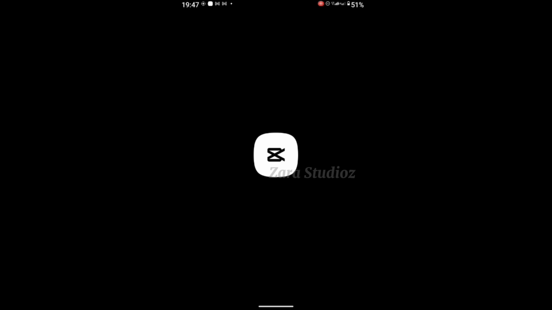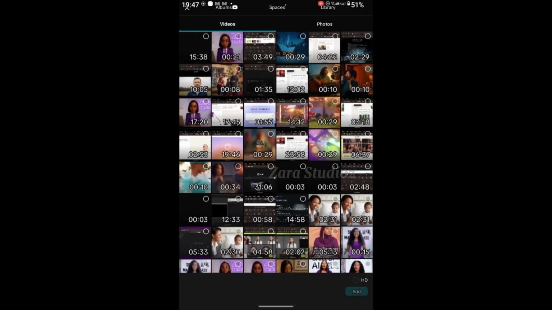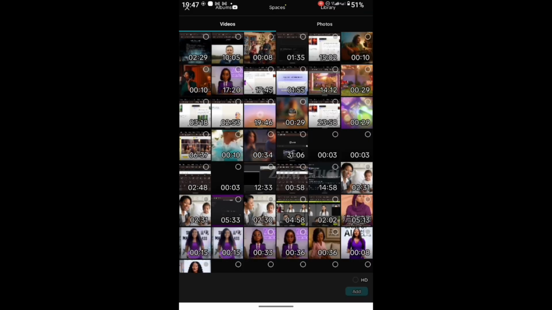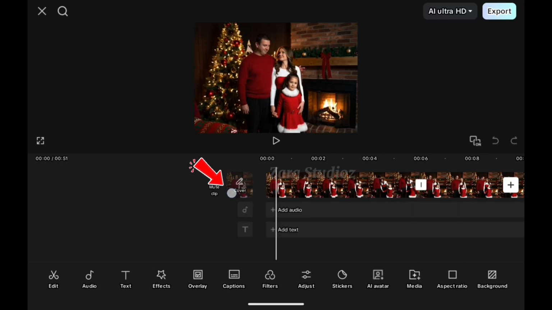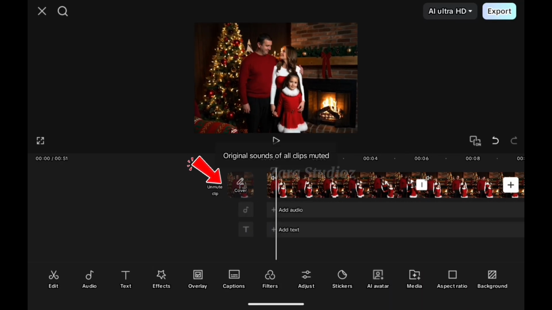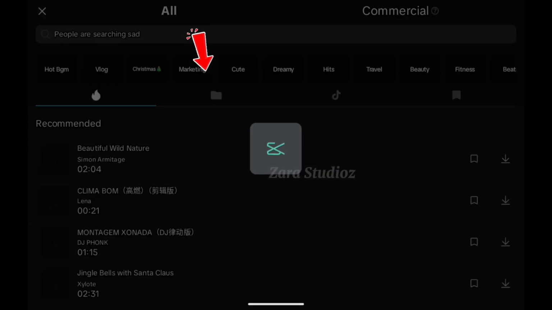The next thing is to take all of the generation to any video editing app of your choice. I'll be using CapCut for this. Click on new video and then select all the video clips. Once you select it, click on this particular button that says mute all to mute all the clips. Now you click on audio, then click on sounds and click this particular button right here.